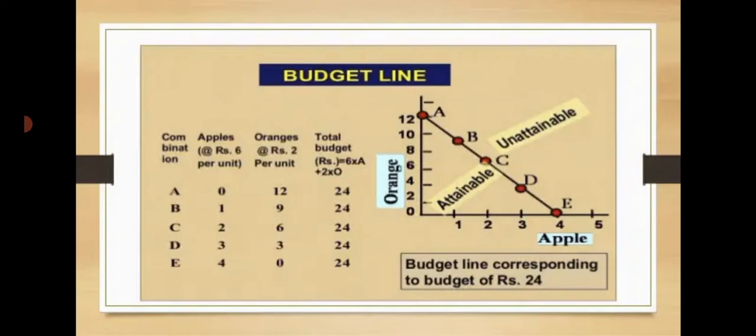You are seeing that if you cross the point C, that will be known as unfeasible, as the consumer can only afford to buy a combination that falls along his budget line. If a consumer falls on the budget line or is inside, that will be known as attainable. But if a consumer is outside of the budget line, he cannot afford to buy the combinations that are beyond his budget line. This region is called the non-feasible region.